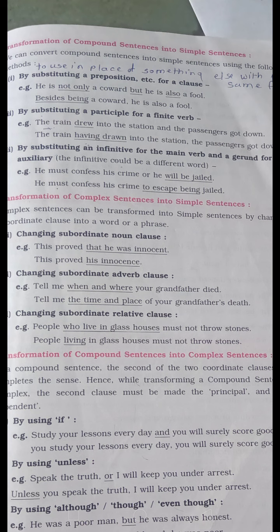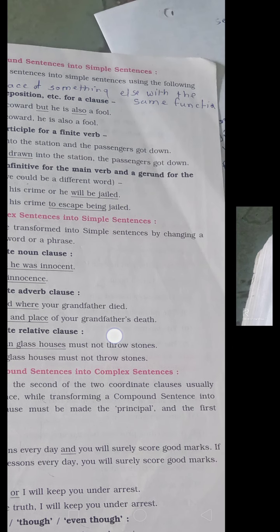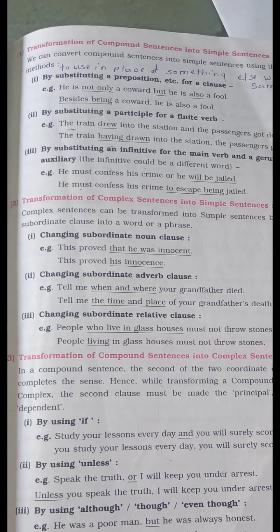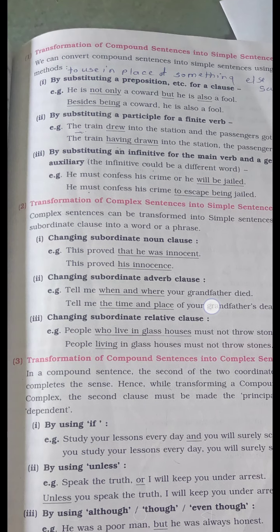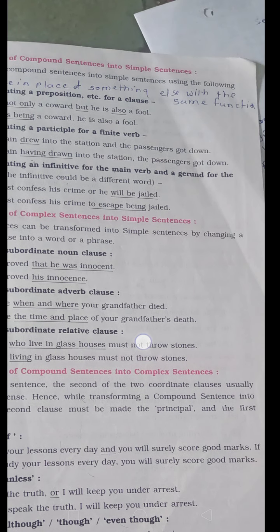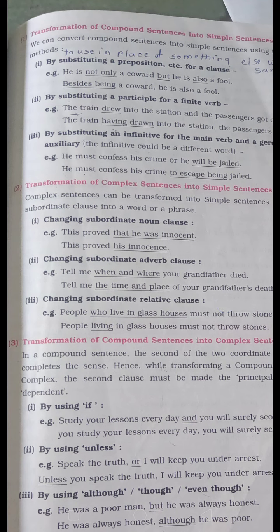Then, by substituting an infinitive for the main verb and a gerund for the auxiliary. If there is a main verb in the sentence, we substitute it with an infinitive, and maybe a gerund for the auxiliary. Now see: He must confess his crime or he will be jailed.